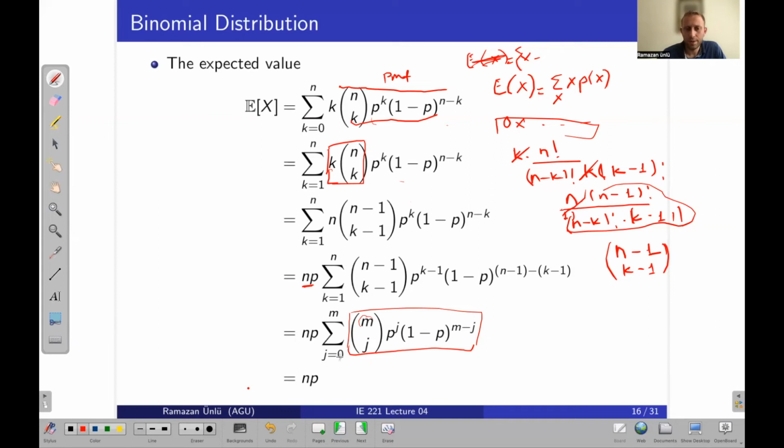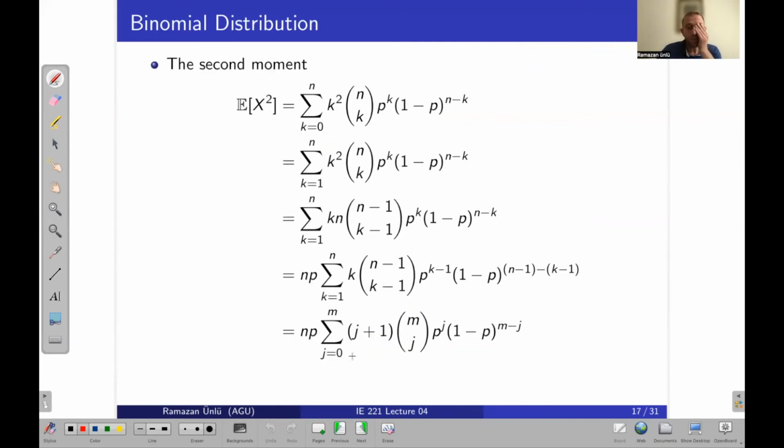For example, if j is 0, that is the probability for the random variable equal to 0, and I will sum all the probabilities for all values of the random variable. The summation will be 1. That's why this part will be 1 and the result will be np. So the expected value of X, which has a binomial distribution with parameters n and p, will be n times p.